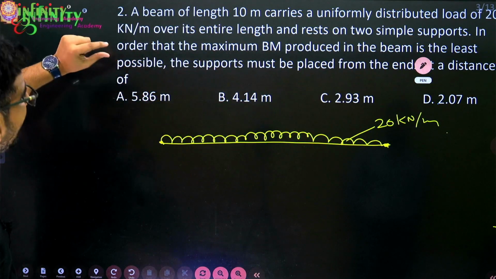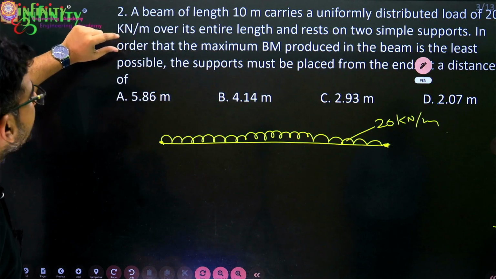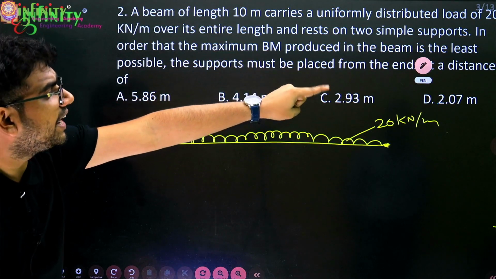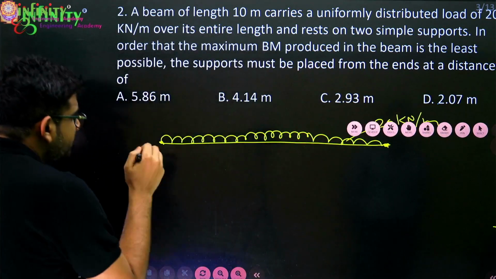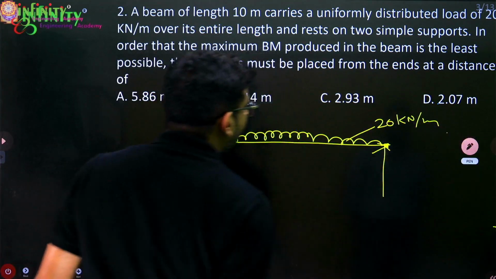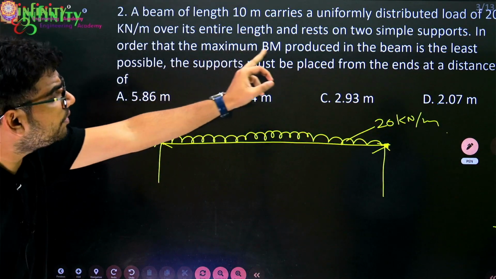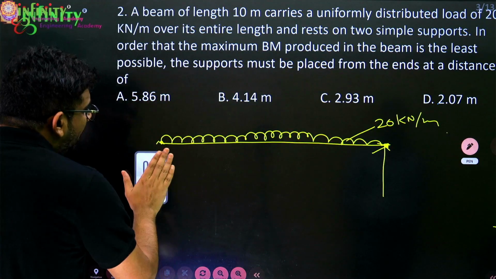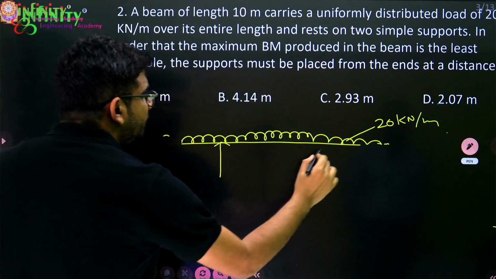supports. In order that the maximum bending moment produced in the beam is the least possible, the supports must be placed from the ends at a distance of. That means they are not placing the supports at the ends here. They are not placing the supports at the ends because they want to reduce the bending moment. They want to reduce the maximum bending moment produced in the beam. So for that purpose, what they are doing is they are keeping the supports somewhere here.